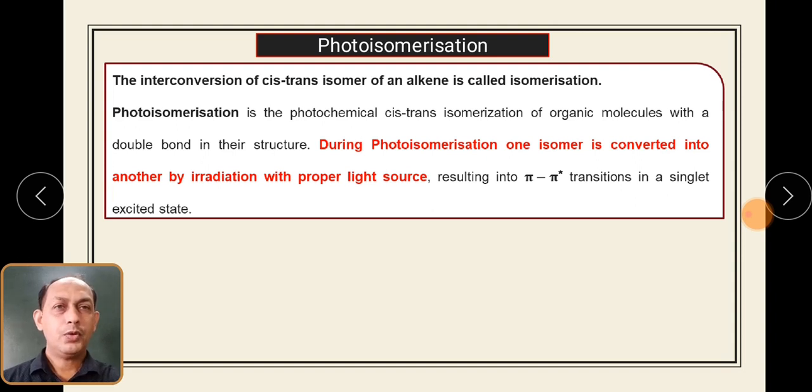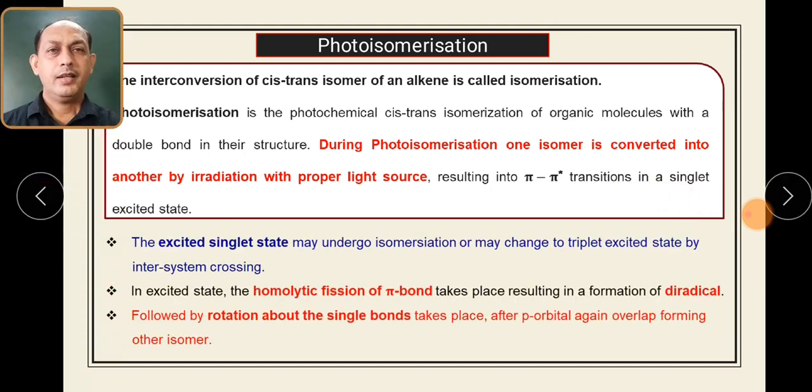During photoisomerization, one isomer is converted into another by irradiation with a proper light source. Suppose there is a cis isomer that gets converted into a trans isomer. This is due to the pi to pi star transition taking place from the singlet excited state. The excited singlet state undergoes isomerization and gets converted into the triplet excited state.